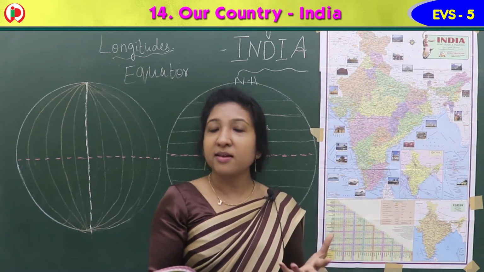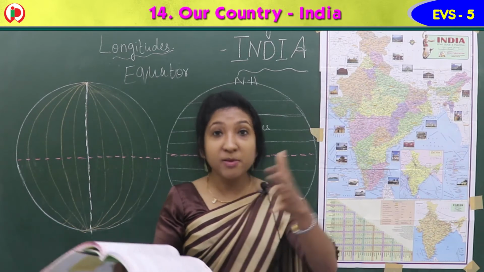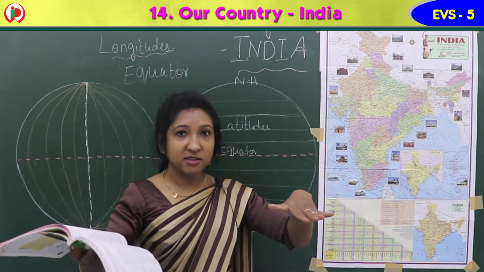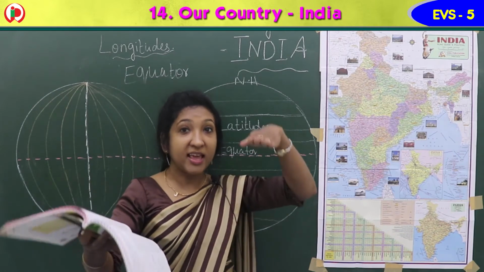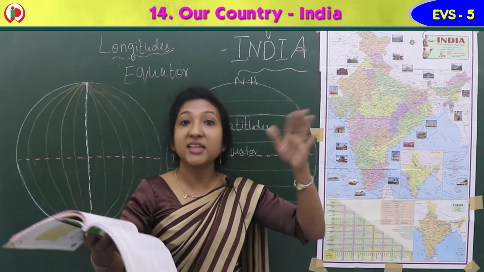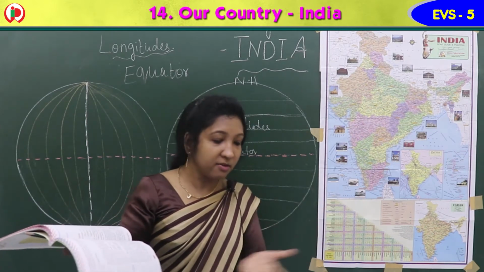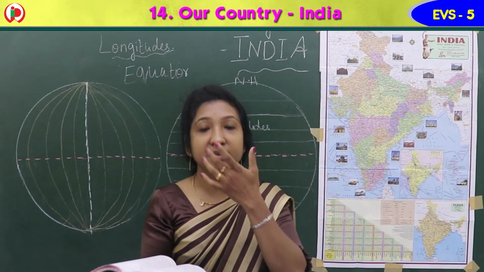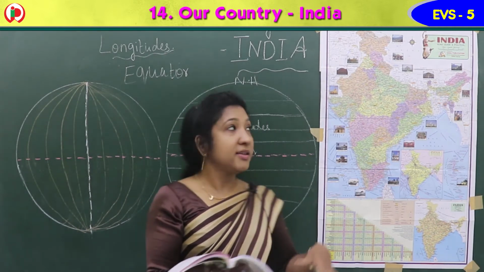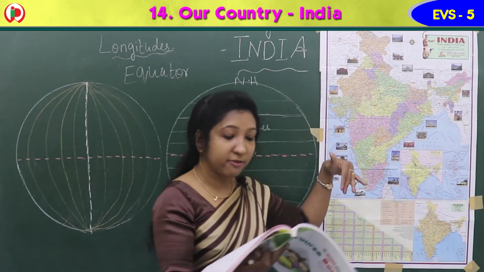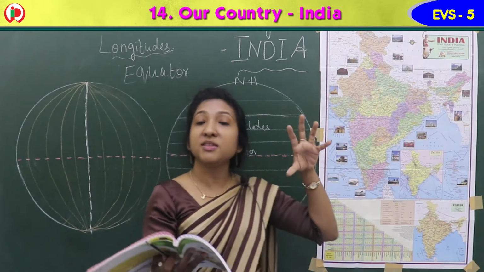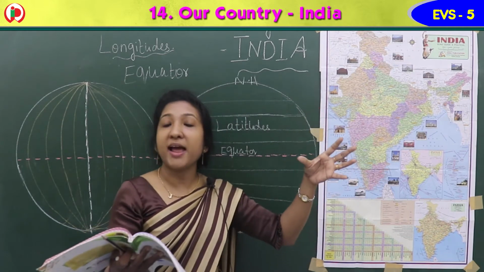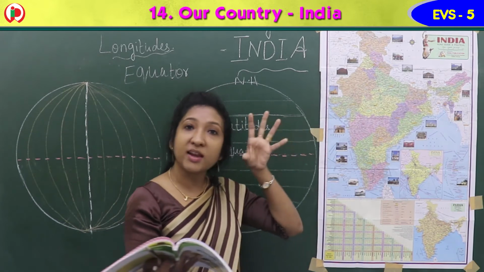Plateau means what? It's a tableland we say. Table, you know, table with 4 legs. So plains are flat land. Plateaus are tableland, a little bit raised above the flat land, like a table. From the plain land, a little bit above. It is plateau we say, just like a tableland it is. So Deccan Plateau, it is located here, south of the northern plains, and almost it is triangular in shape. If we see the map of India with Deccan Plateau, Eastern Ghats and Western Ghats, then you can understand.